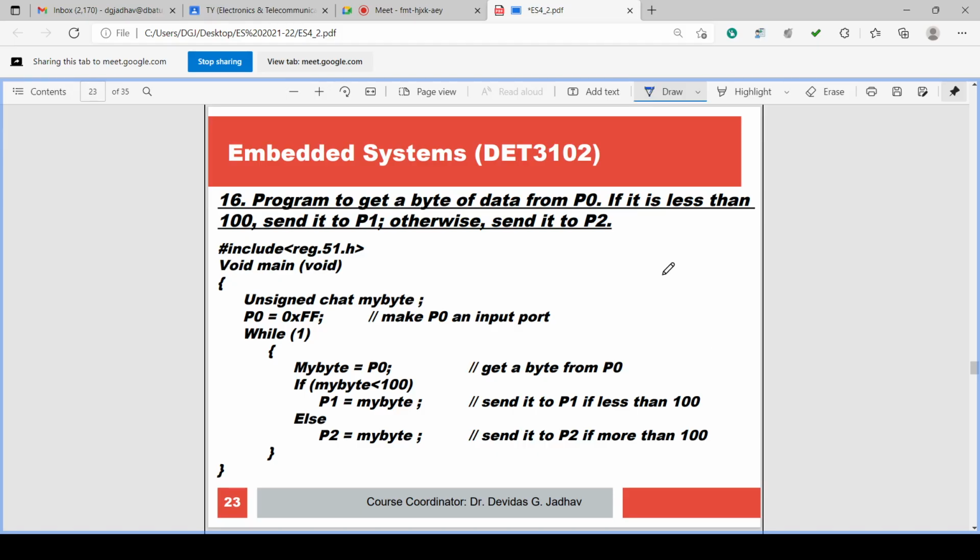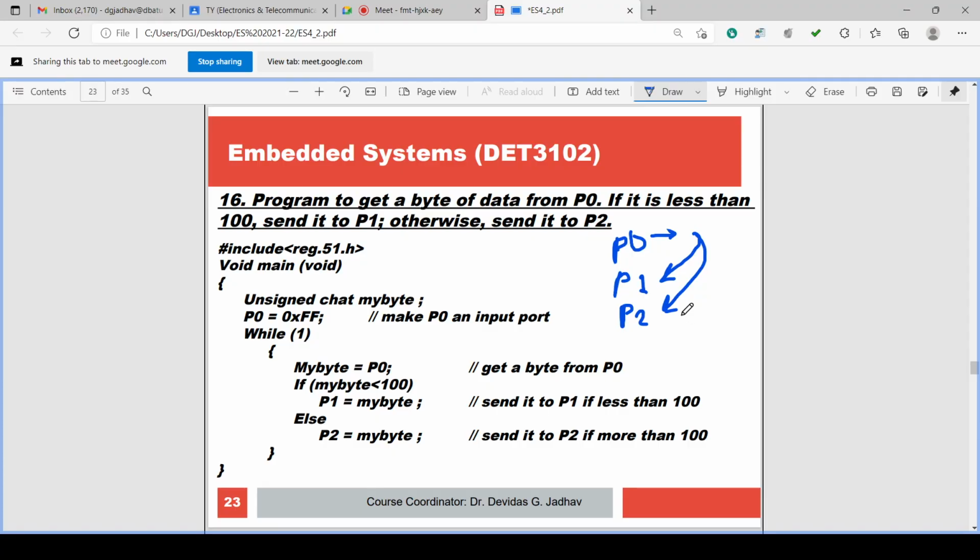So there are 3 ports we have to use: P0, P1, P2. We get the data from P0. If the data is less than 100, send to P1. If the data is more than 100, send to P2.